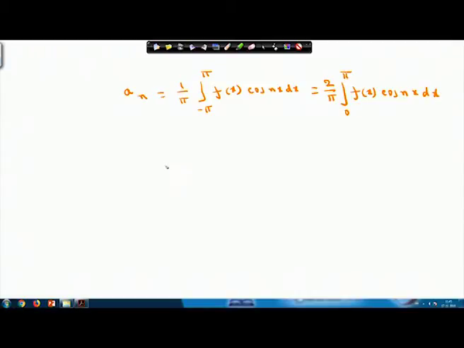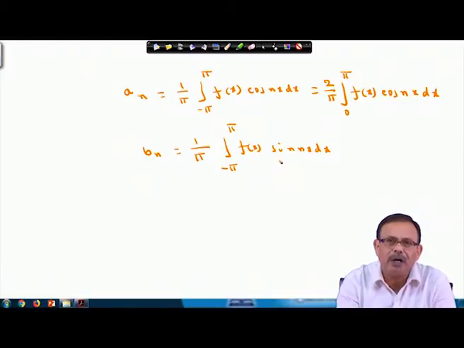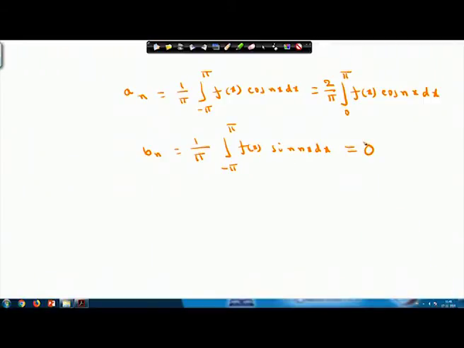and your b n is 1 by pi, integral from minus pi to pi, f x into sin n x dx. Since f x is an even function, f x into sin n x is an odd function, and we know again from the properties of definite integrals that from minus pi to pi, if the integrand is an odd function, the value will always be 0.